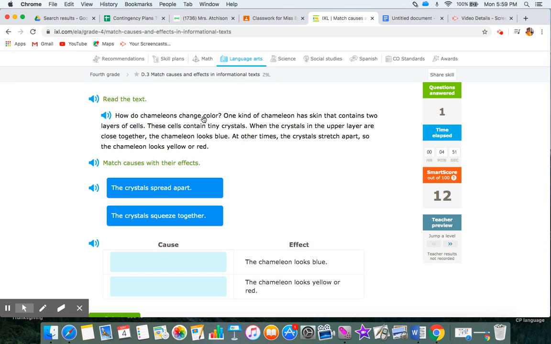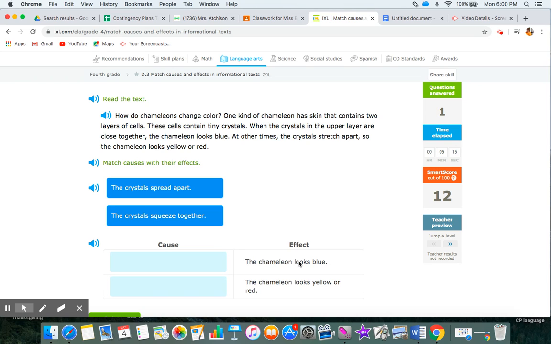How do chameleons change color? One kind of chameleon has skin that contains 2 layers of cells. These cells contain tiny crystals. When the crystals in the upper layer are close together, the chameleon looks blue. There's blue. I found it. The chameleon looks blue. It says exactly the same thing.